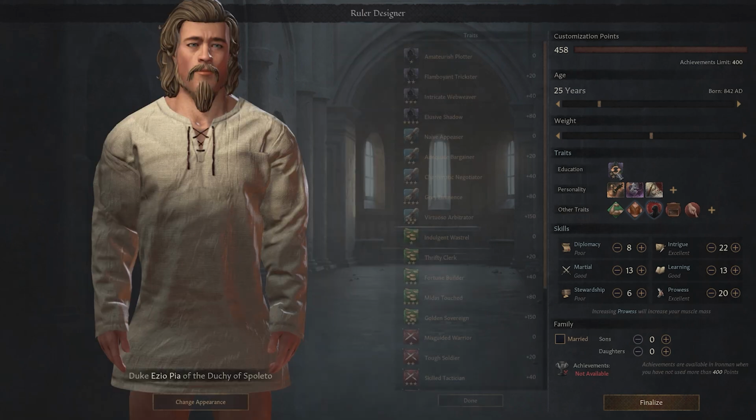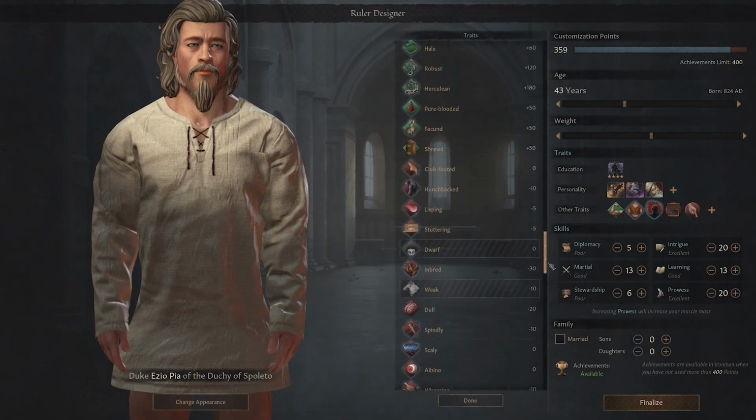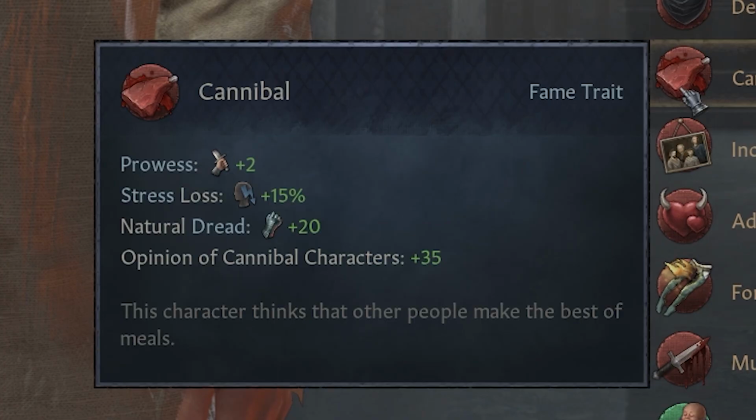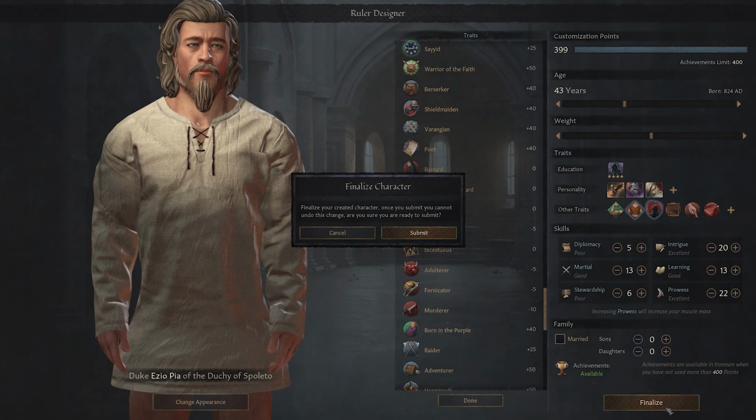So let's change my education trait to tune my character's point cost a bit, and maybe we're a little older too. It really becomes about what you want to prioritize in your character, and I really want to add this deep, dark secret. Our man is a cannibal. That's right. Our conversion of the Italian peninsula will be fueled by the bodies of the unbeliever.